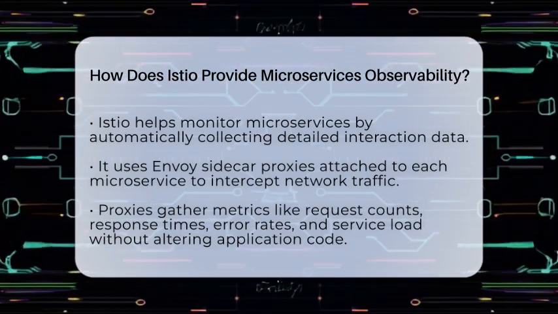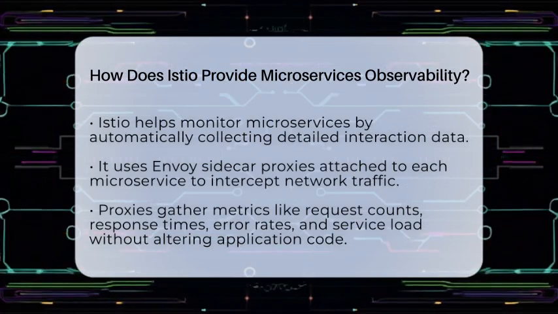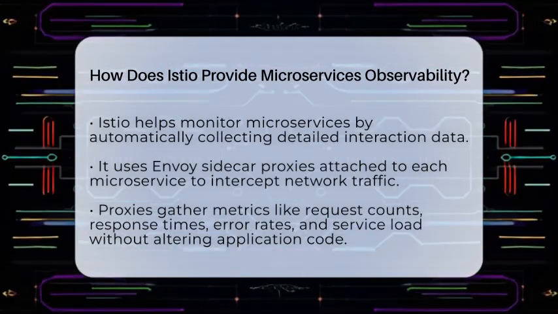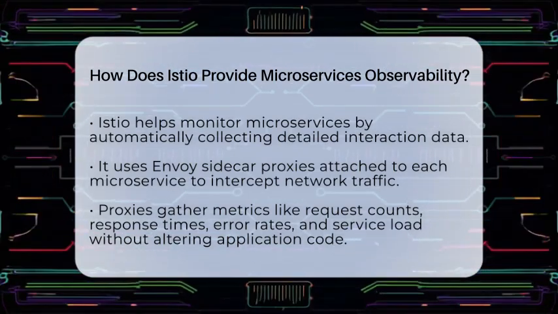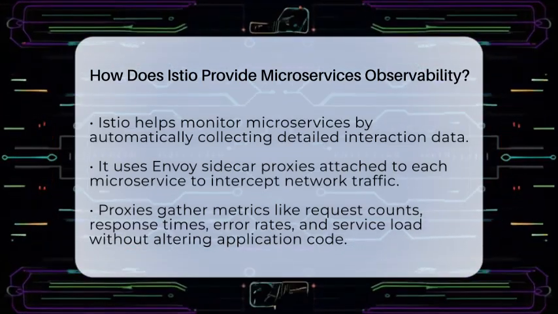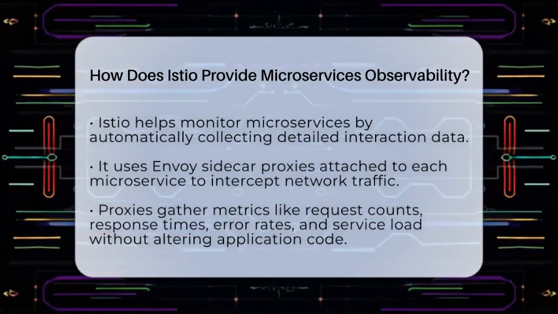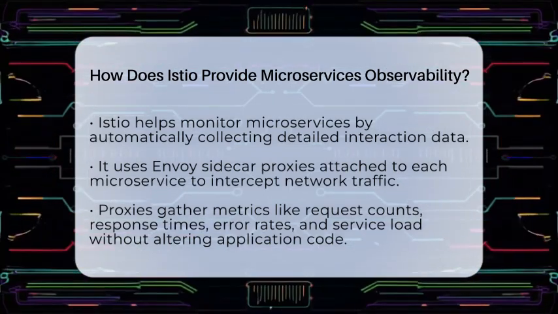Now, picture a system that automatically gathers detailed information about every interaction between services. That's what Istio does for microservices within a containerized environment. It acts like a traffic control system, giving you a clear view of what's happening behind the scenes.